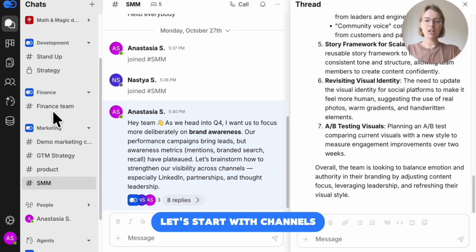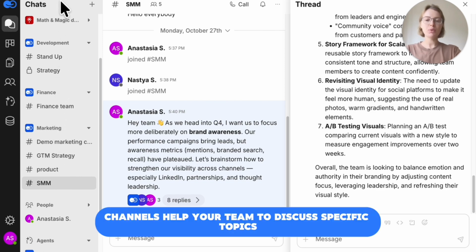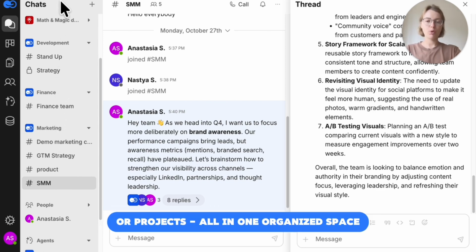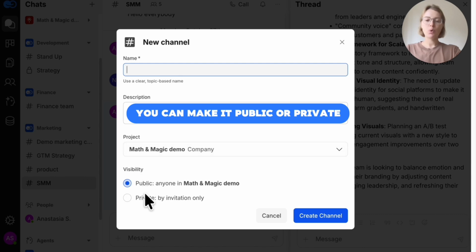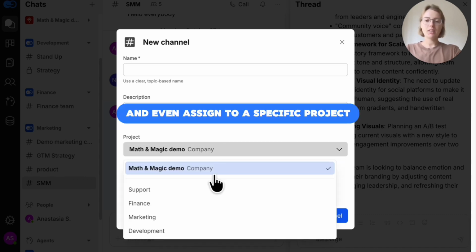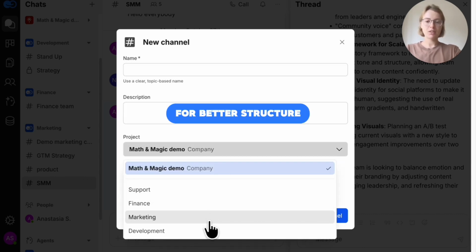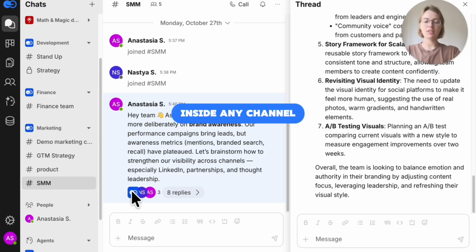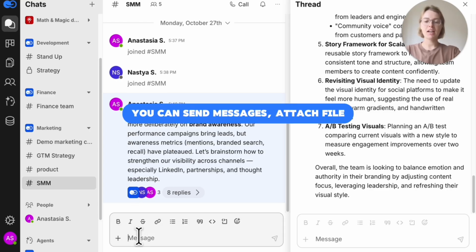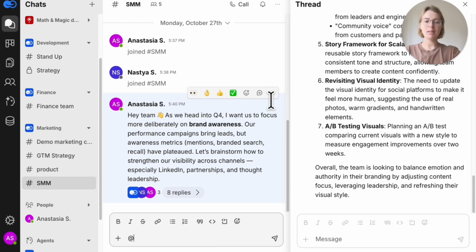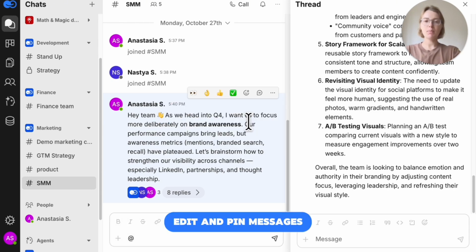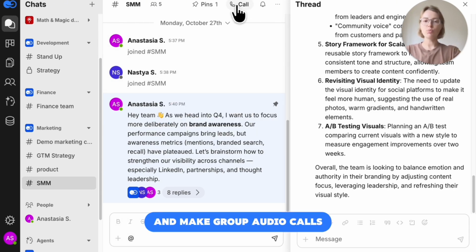Let's start with channels. Channels help your team to discuss specific topics or projects, all in one organized space. When creating a channel, you can make it public or private, and even assign it to a specific project for better structure. Inside any channel, you can send messages, attach files, mention not only your teammates but also agents, tasks, documents, and databases. Edit and pin messages, and make group audio calls.